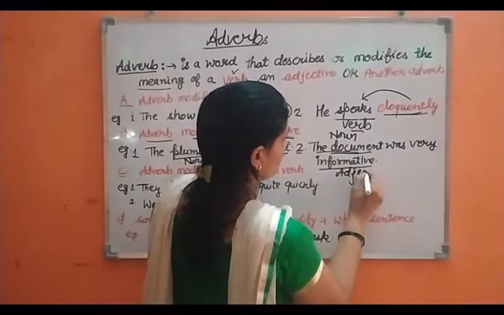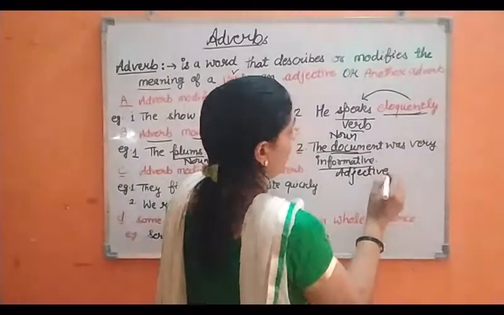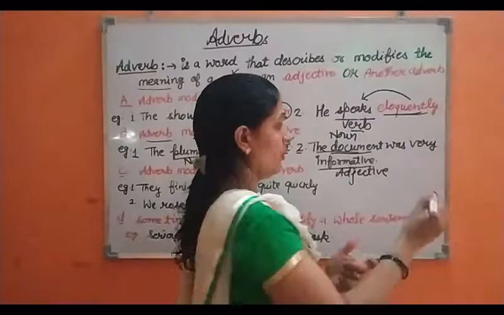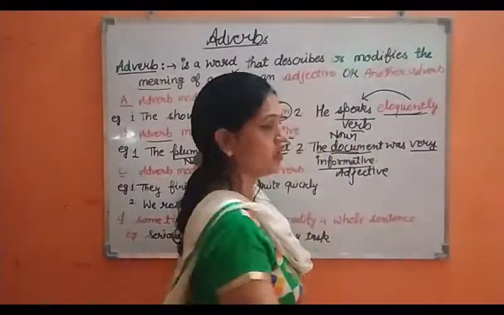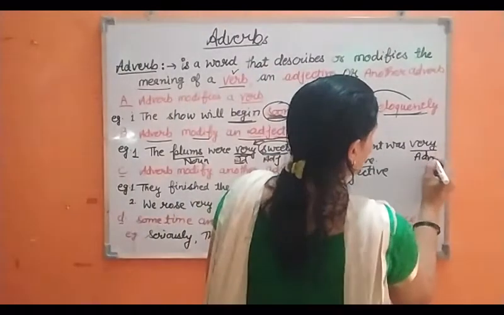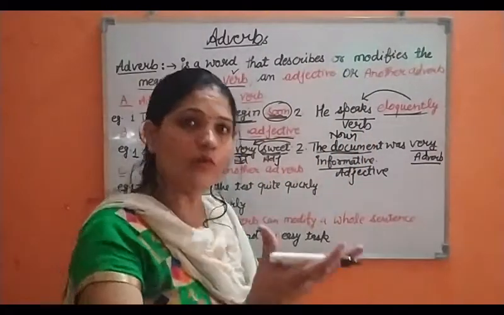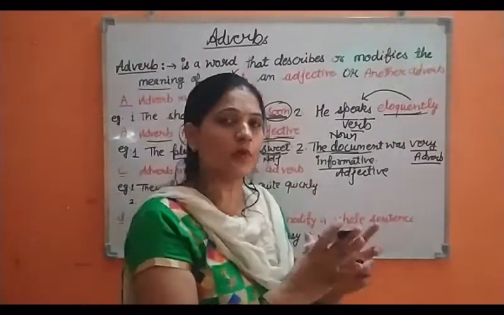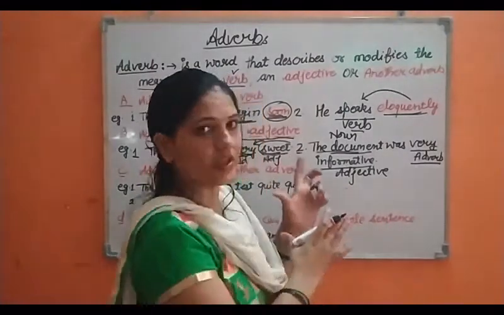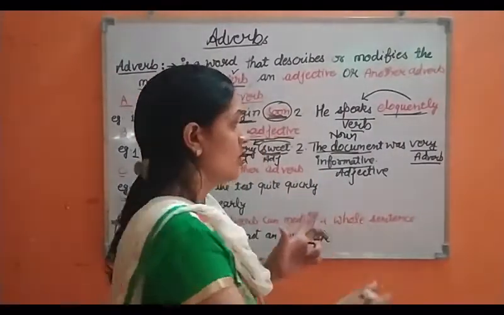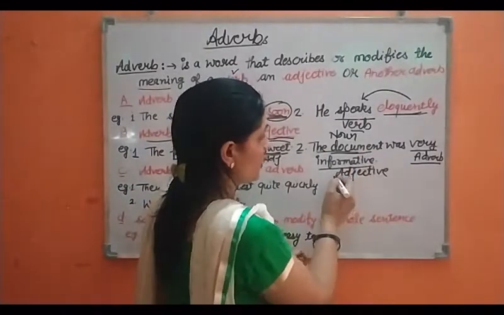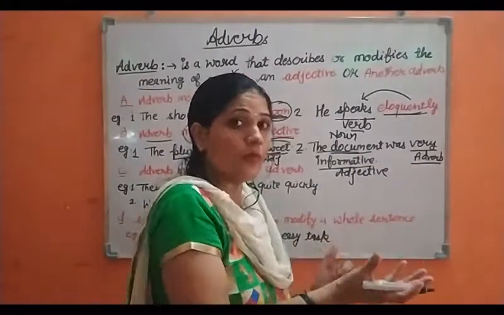Because it is telling us the quality of the noun. And what is the adverb here? Again, very. This is an adverb. And it is telling us about the degree of information. How important this information or this document is. So the document was very informative, but how informative is it?